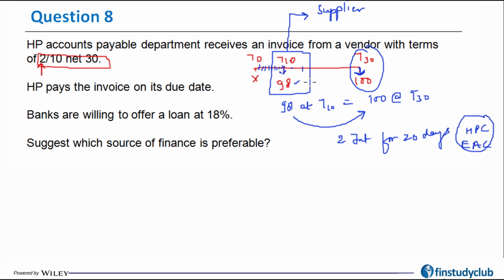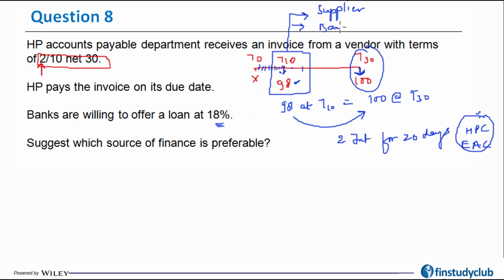Effectively, the point is there you were receiving and here you are paying. So effectively, the formula that you would see for accounts payable, that complicated, difficult looking formula, is basically the formula of annualizing the holding period return. The other option that I have here is to take the loan from the bank at T10, a loan of 98 rupees, dollar or rupees, whichever is the currency, paid to this supplier and shift the liability towards the bank, in which case my cost is coming out to be 18%.